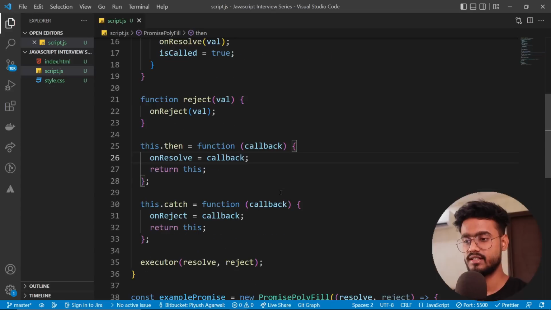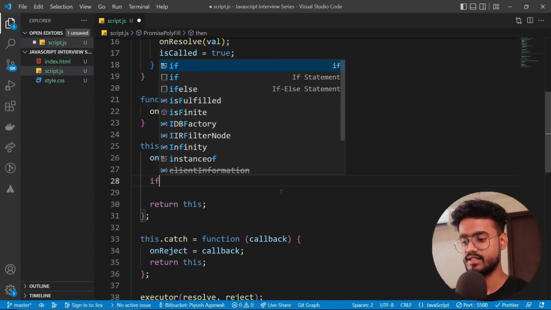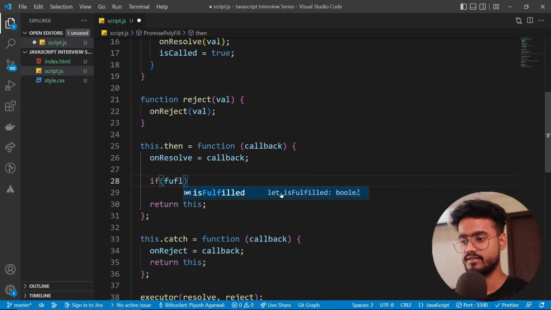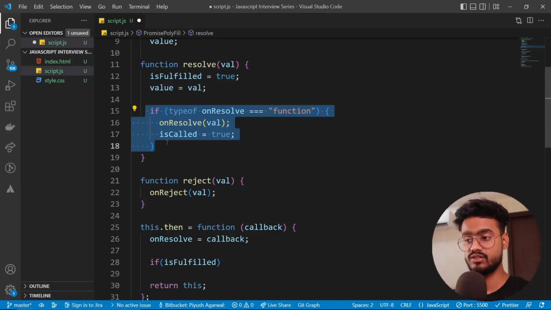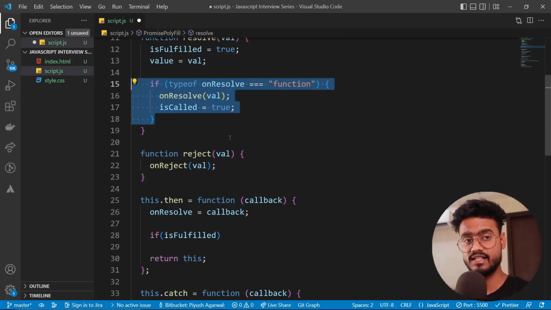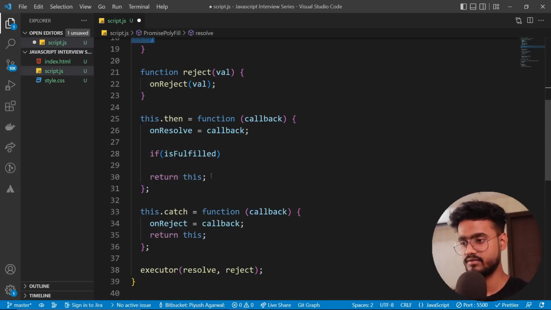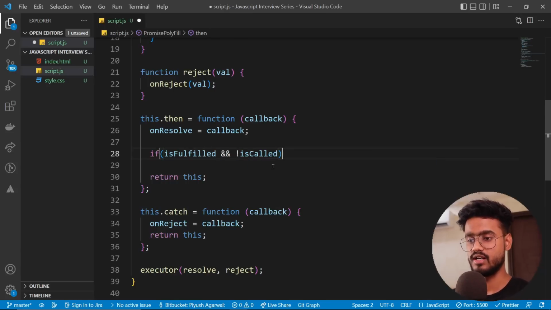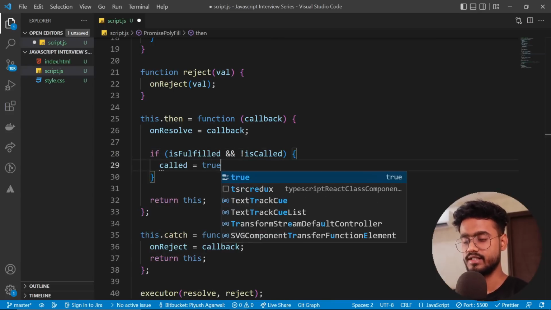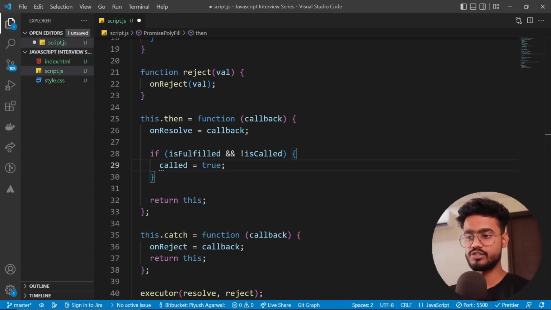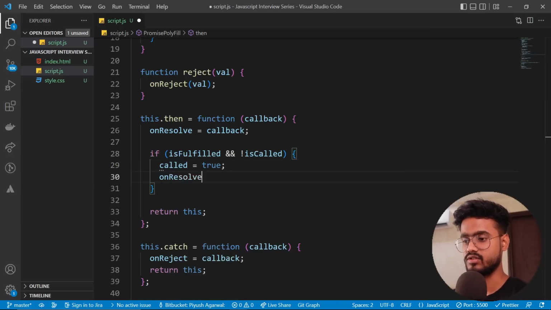So then we're gonna go inside this then block, and I'm gonna say if it's been fulfilled, that is, if the resolve is called, and if it's not been called, that is, it has not gone inside of this, and this is a synchronous operation. So I'm gonna say if, where did it go? Yeah, is fulfilled and not is called, right? Then what we're gonna do, we're gonna say called equals true. In this case, we are putting the called equals true over here so that we know that this is a synchronous operation, and then we're gonna say on resolve,